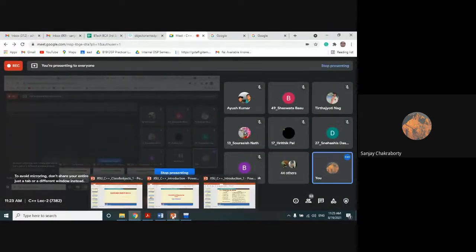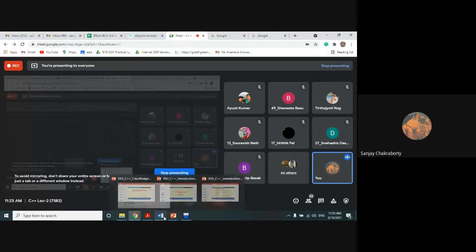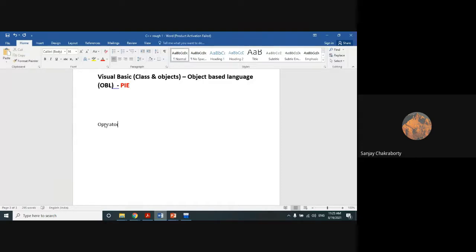Today I want to show you the use of the scope resolution operator. It is a very new operator that we are going to see. So let me tell you what new operators we have seen in C++ that we didn't see in C programming. Please read out these basic concepts.